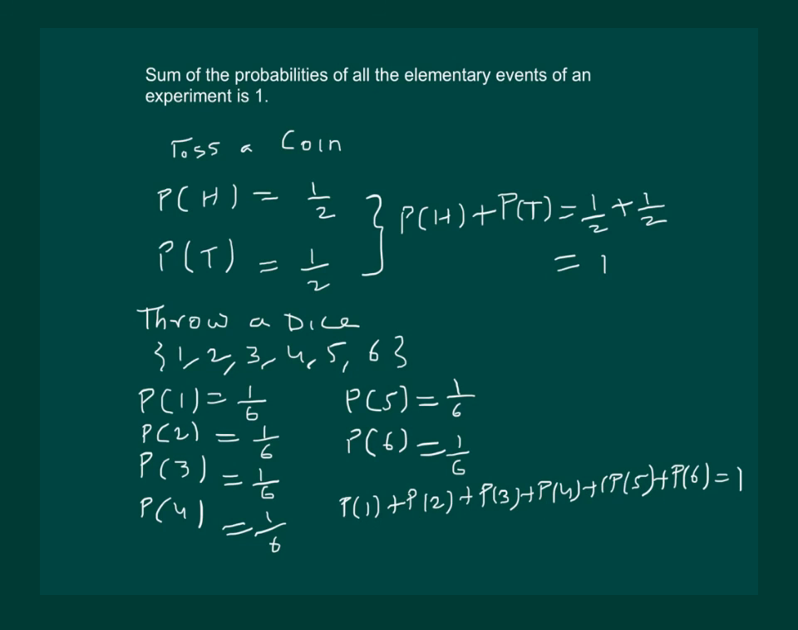So we hope that you must have understood what is meant by the sum of the probabilities of all the elementary events of an experiment being 1.